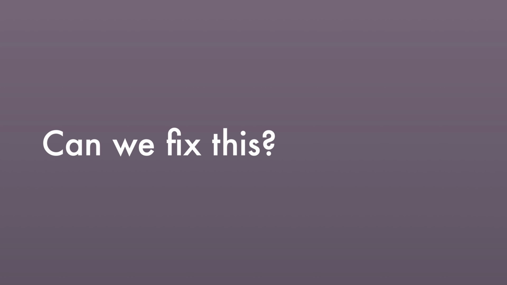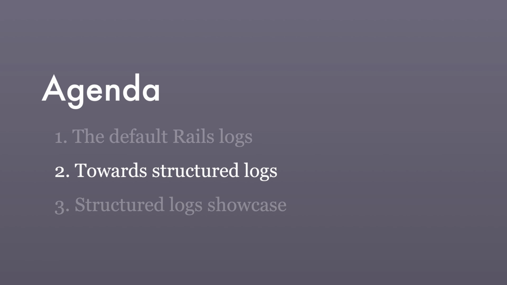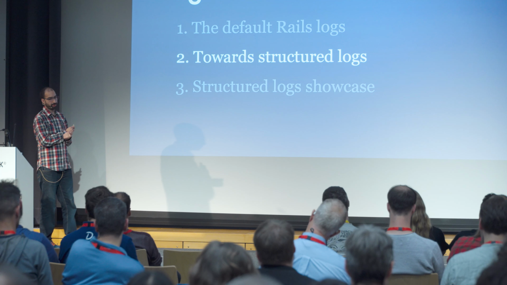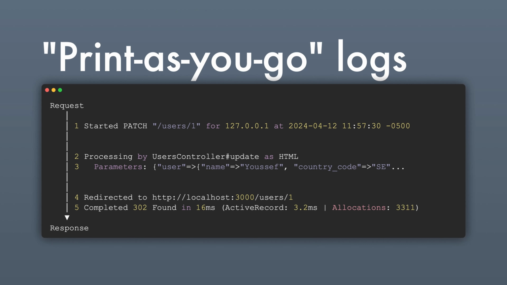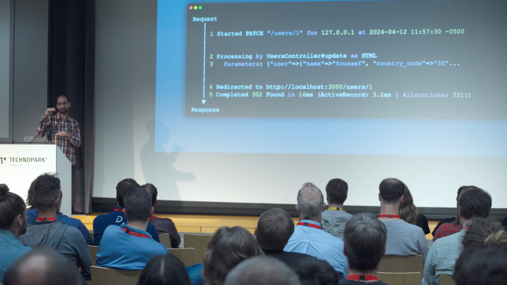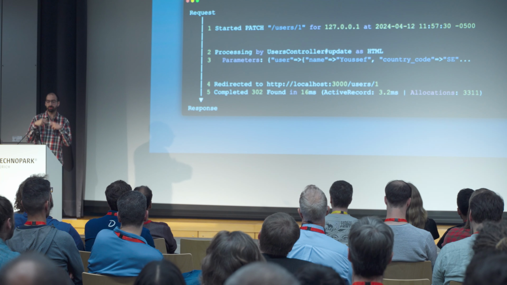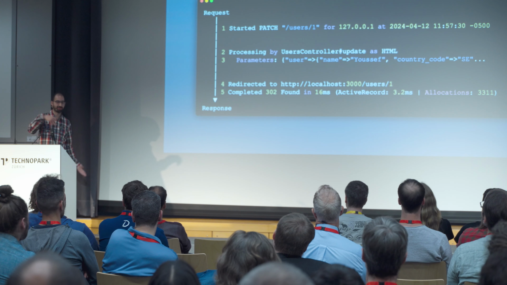So can we fix this? At least what we have with these 4 issues is that we have 4 problems, and we can tackle them one by one. That takes us to the second part of the talk, where we'll take all these 4 points and see how one by one we can fix them. Our first problem was that logs were multi-line. This is what we saw before, so I call them print-as-you-go logs. As the request goes through the Rails stack, it outputs log lines for each step. This gives us a kind of story for the request lifecycle. It's telling us, oh, I started, and now I'm processing, and then I'm redirecting, and I'm finished.